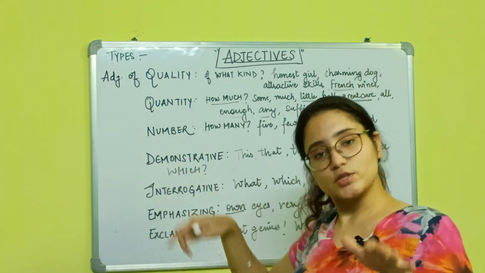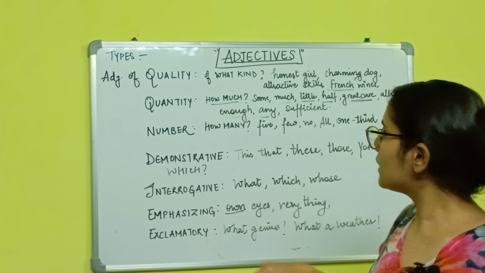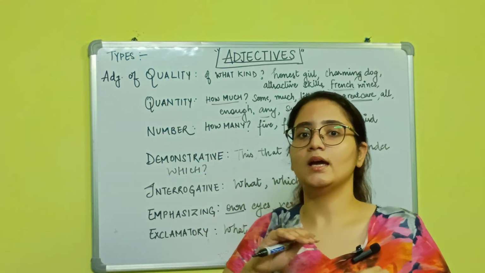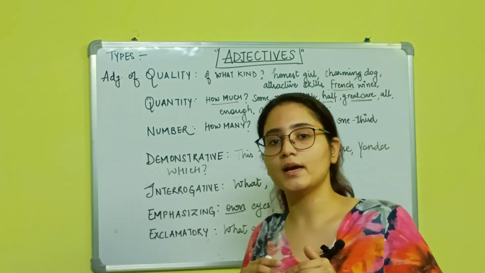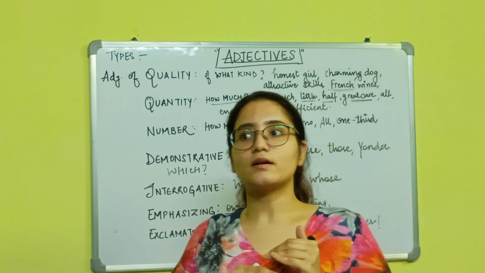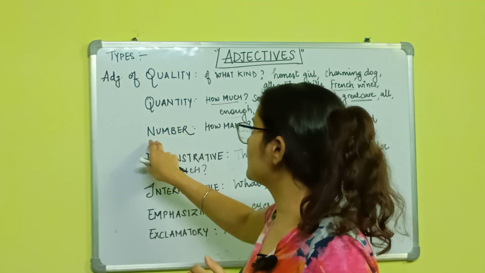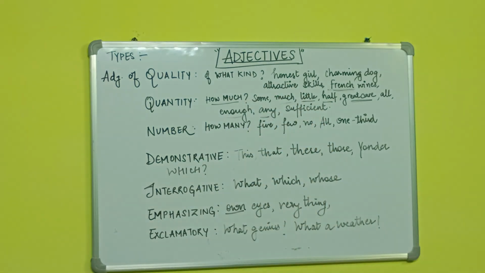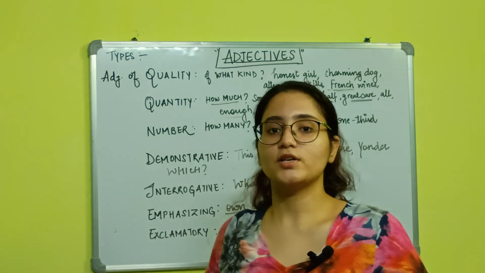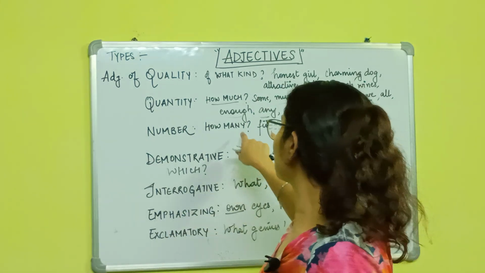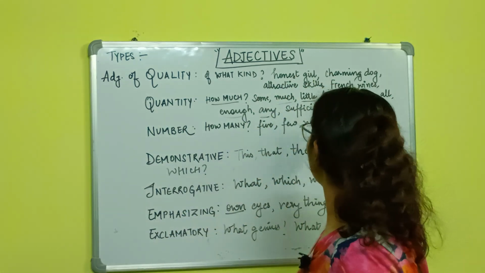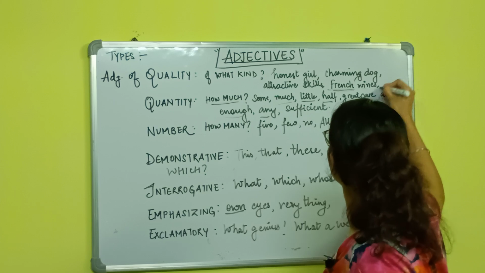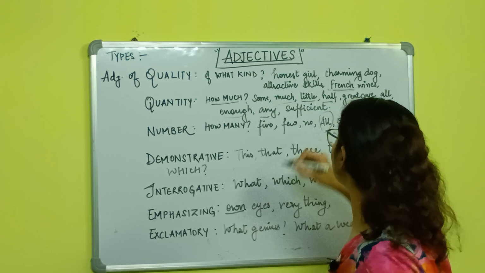Now there is this adjective of number. So number and quantity, here we have to understand one thing. These two classes share some common adjectives as well, right? So you see all, and then here as well, right?